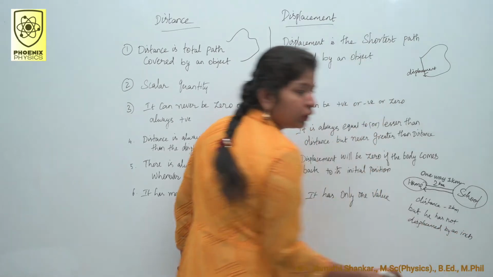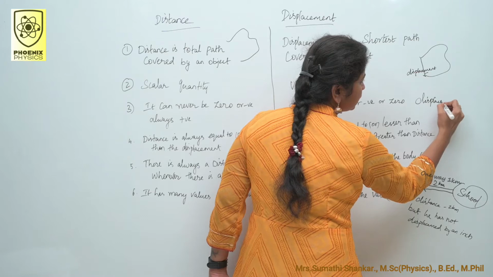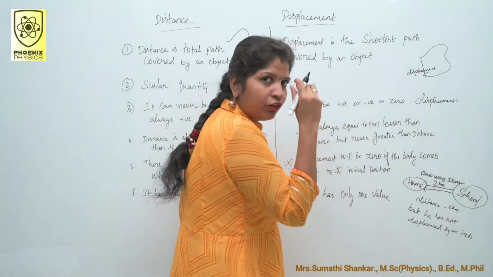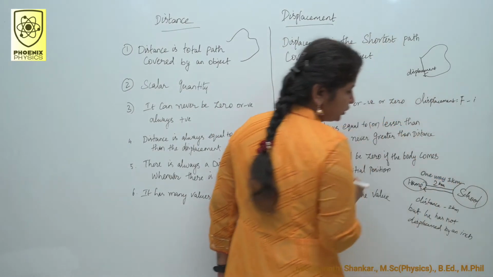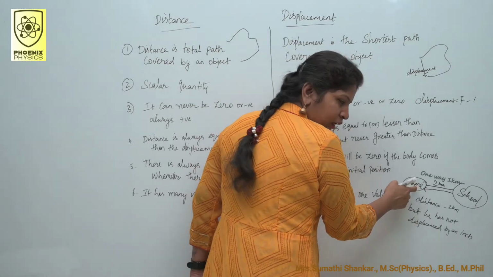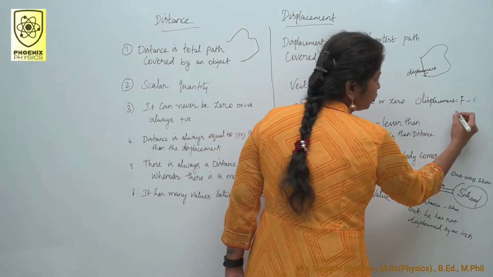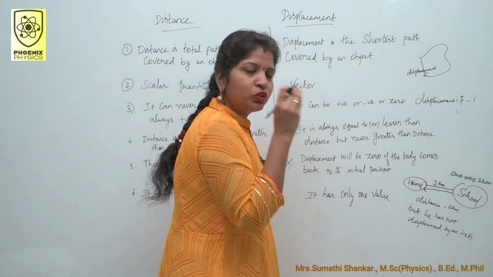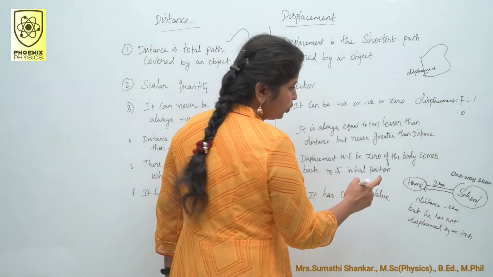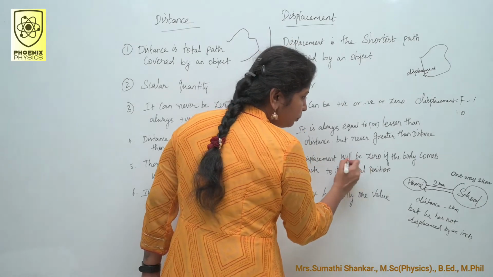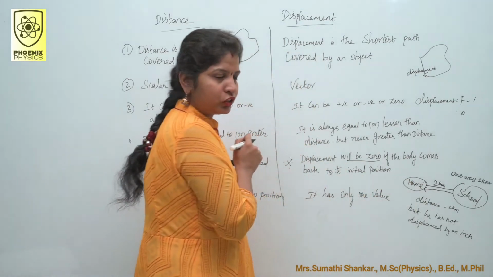How? You know that displacement is nothing but the difference between final position and initial position of the object. Final minus initial position. Here this is our initial position. He returns back to the initial position. So final and initial positions are same. That is why displacement is 0. So displacement will be 0 if the body comes back to its initial position.